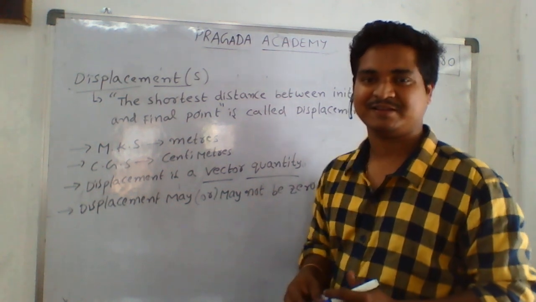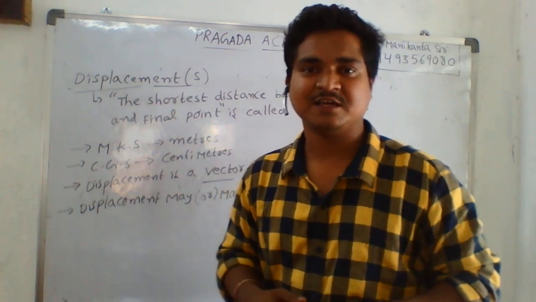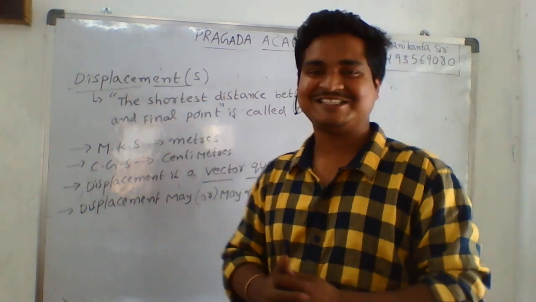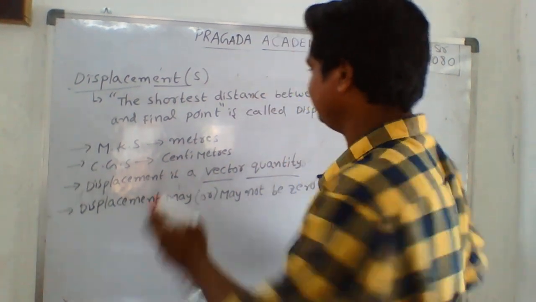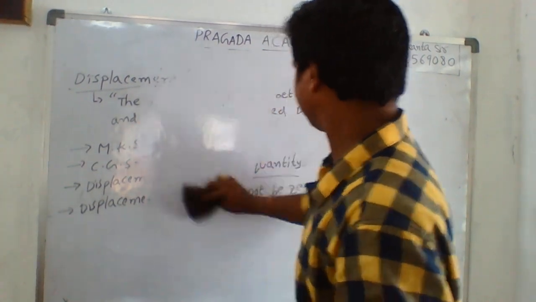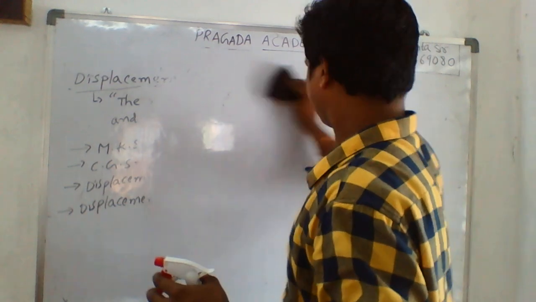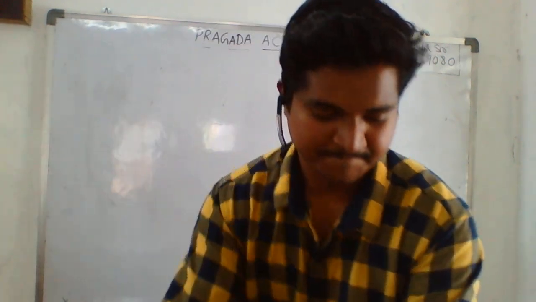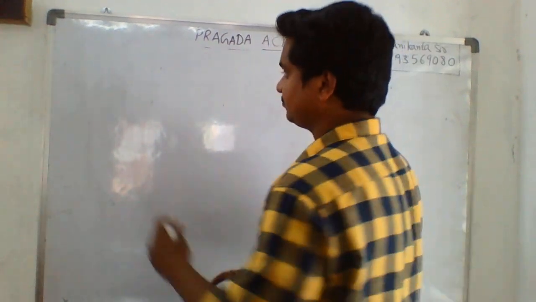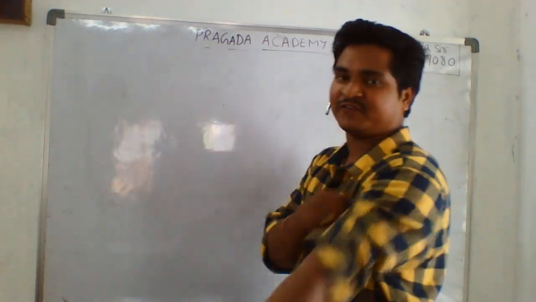Now I want to explain problems using the distance and displacement concepts. For that, I took symmetrical plane figures.